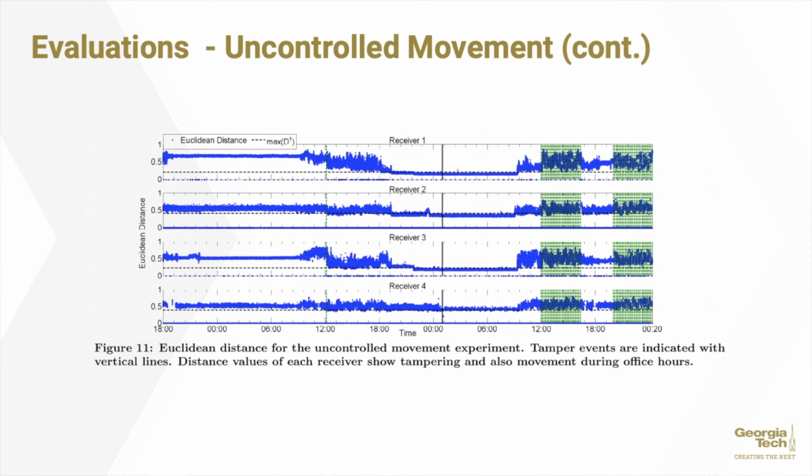Tamper events during this phase were initiated at specific times during the day. In Figure 11, you can see the tamper events as designated by the vertical dashed lines. These occurred at 2000 hours on each of the 2 days in question. The uncontrolled movement experiment used a large amount of time in order to collect training phase data. This was so that they could test the 3 methods for determining the threshold that we had previously discussed.